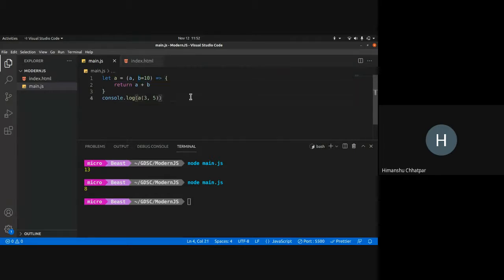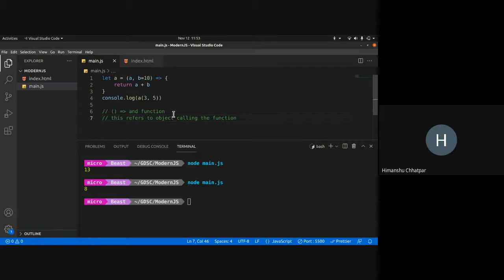Now the main difference between an arrow function and this function would be the value of this. This always refers to the object calling the function. But what the value of this is actually differs in arrow functions and normal functions.